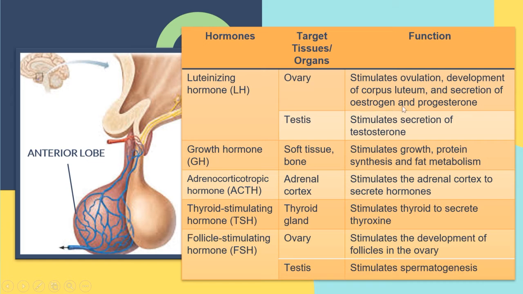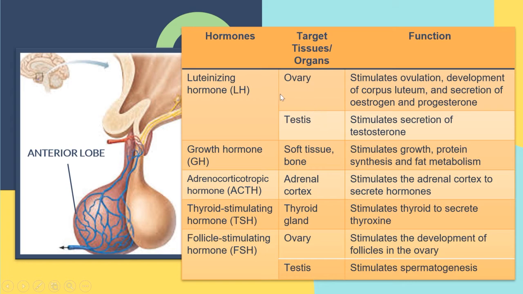At least you can remember one function of the LH. What is it? It stimulates ovulation.